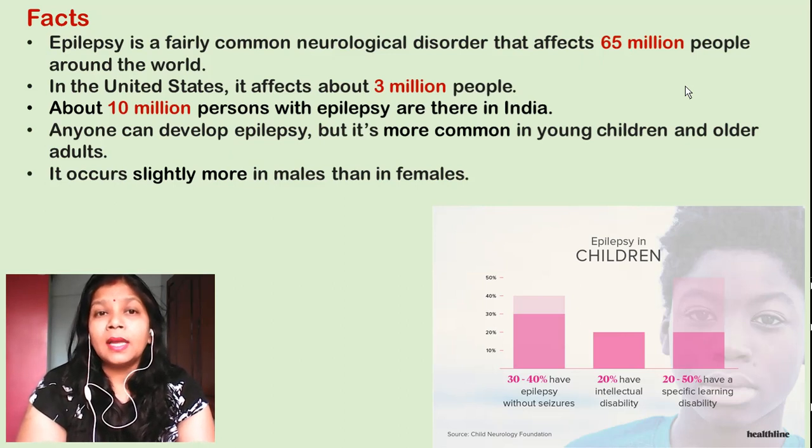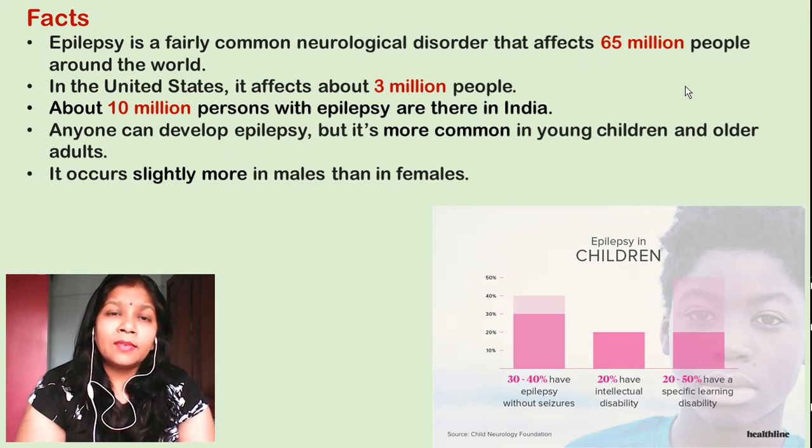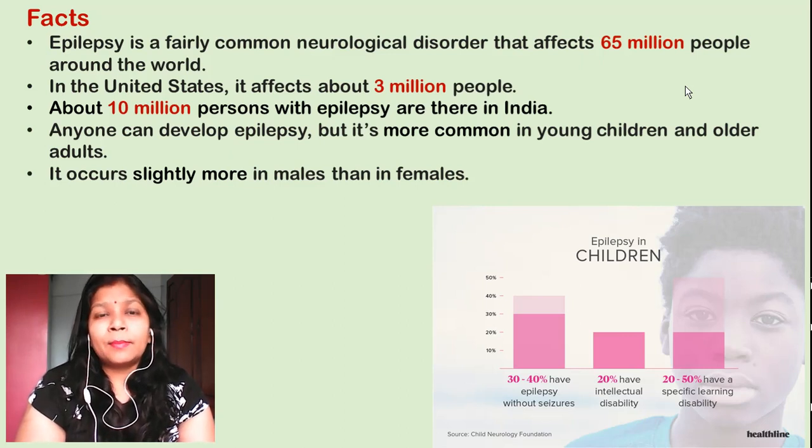Anyone can develop epilepsy, as I told, but it's very common in young children and old age people. Now why do young children suffer from epilepsy? Because the brain function is very fast, or you can say the brain activity is very speeded up. So at this time, when they get any kind of attack or when they get panicked, they may develop the condition of epilepsy. In case of older adults, generally there are some neurological disturbances, or we can say nervous system weakness, by which they can develop epilepsy also. Now if we take the gender difference, epilepsy is more common in males than in females.